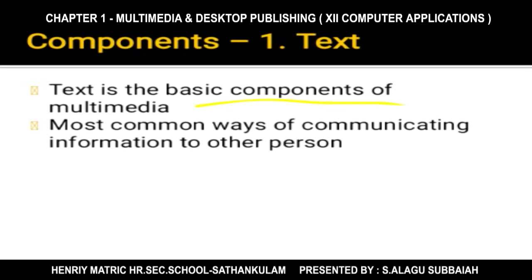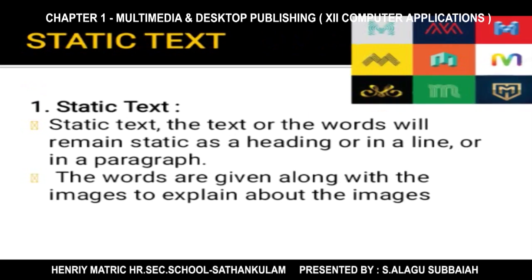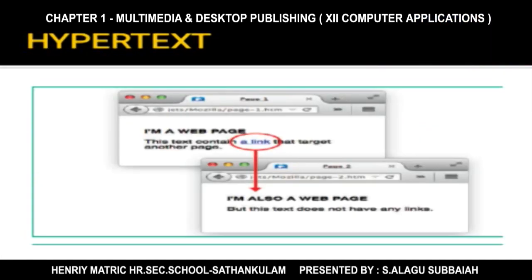There are two types of text component. One is static type, another one is hypertext. The first type, static text. In the static type, the text or words remain static. It will not move, it will be permanent. And see the picture, the words on the images explain about the images. That is static text.